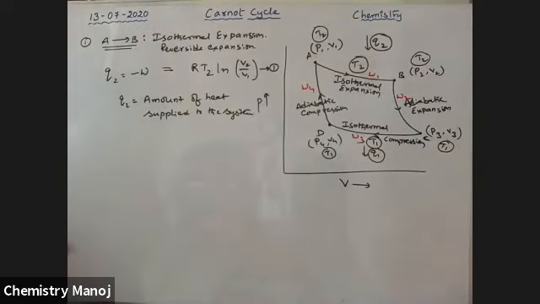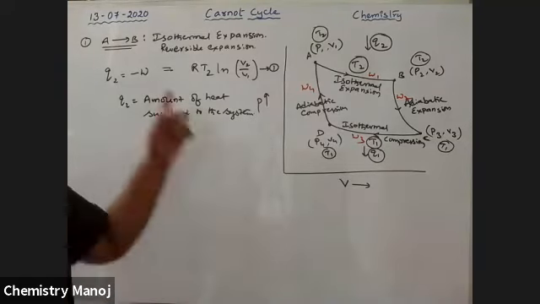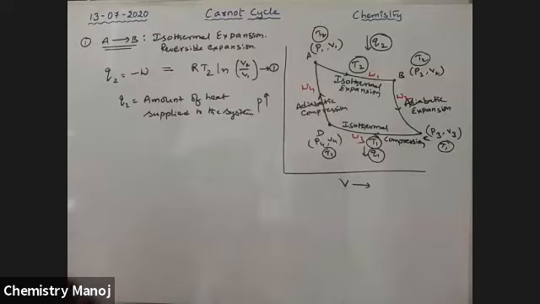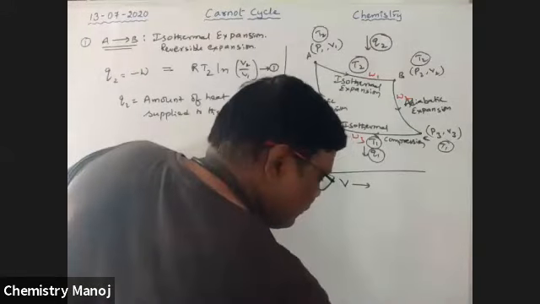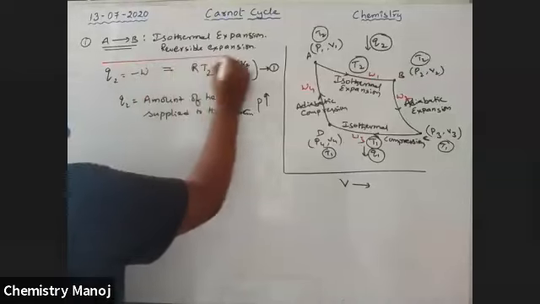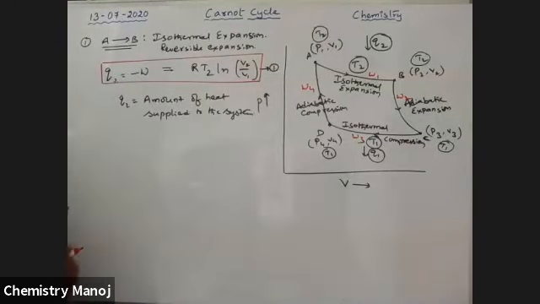Heat towards the system is positive, and work done by the system is W, so these are equal. Next, just like this, we are going to calculate along BC, along CD, and along AD. This is the first relation.